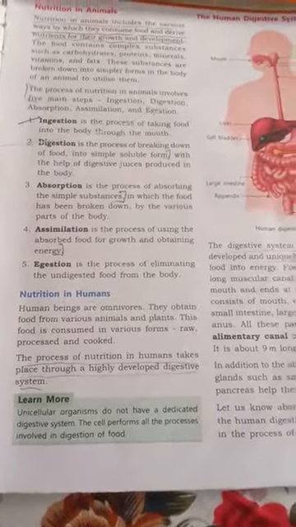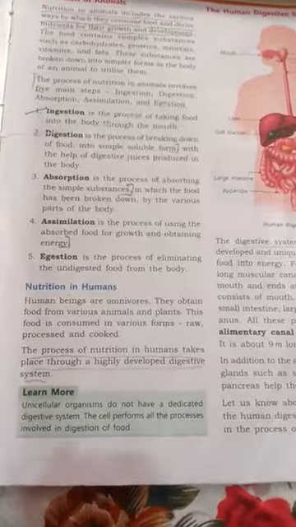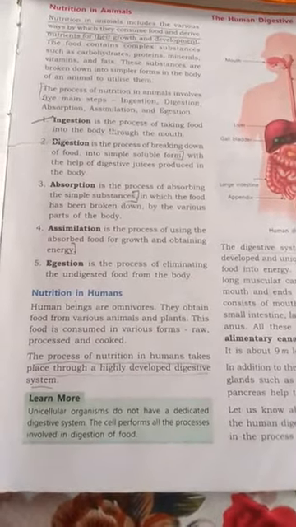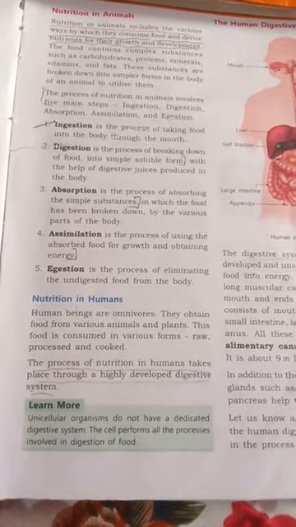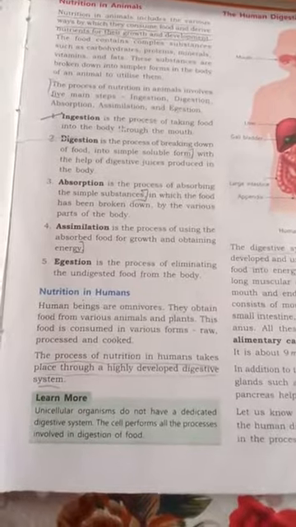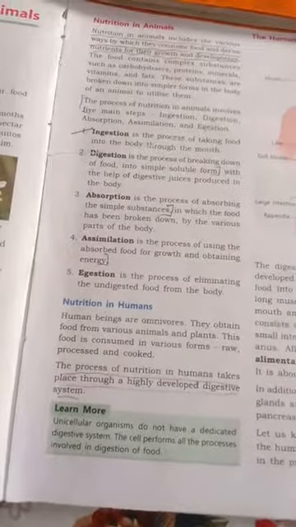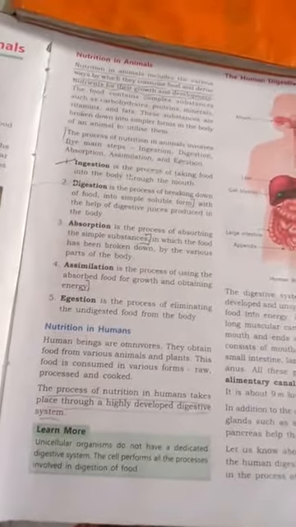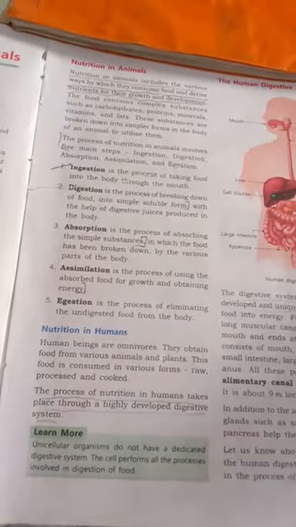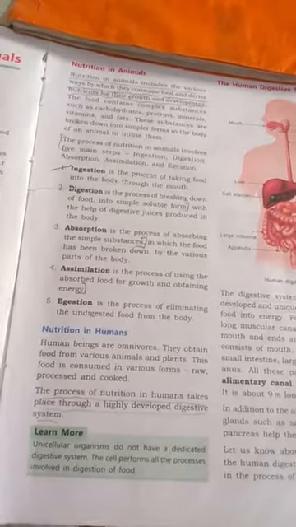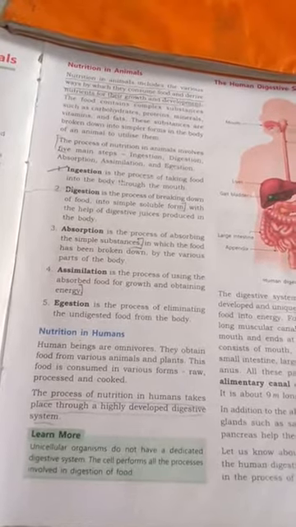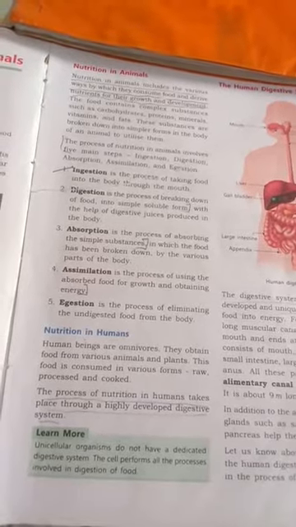As we know, human beings are omnivorous. They obtain food from various plants and animals, right? So this food is consumed in various forms. It may be raw, processed or cooked. So the first question is, what is the digestive system? Everything we eat passes through our digestive system. What is the digestive system? A long complicated tube that runs from our mouth to anus.